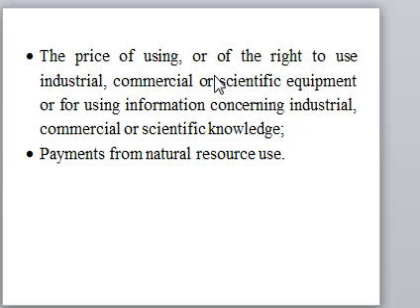Also payment for use of a natural resource. For example, if you are given permission to mine a certain mineral, then the payment you make is also under royalties. So the tax on royalty is 15%. So you get the amount that the person is paying, and then you calculate 15% of that amount. That is going to be the tax on royalties.